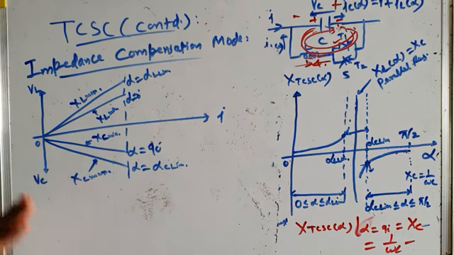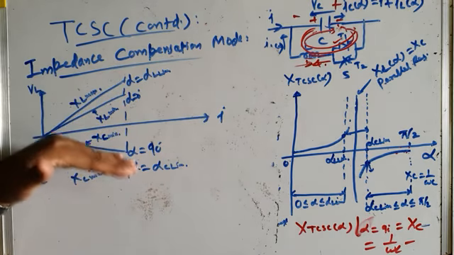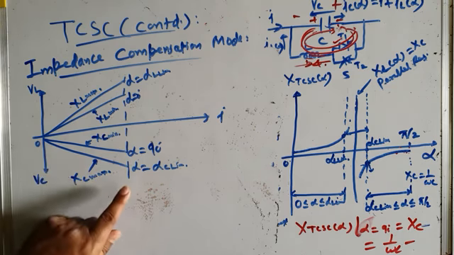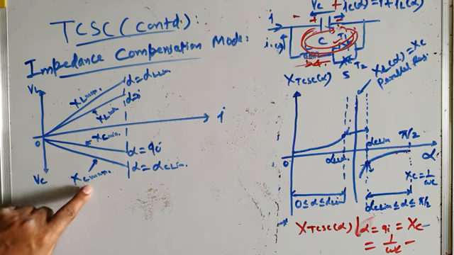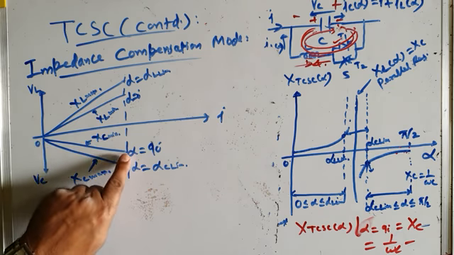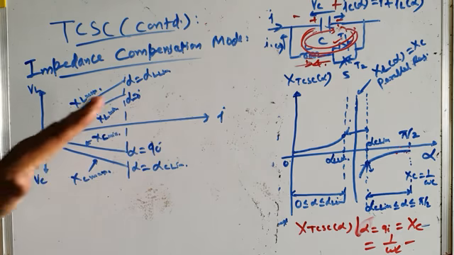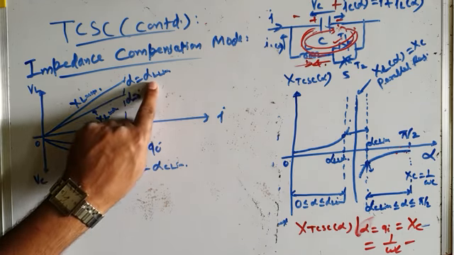So this shows how you can vary the impedance, whether you are operating your TCSC in the inductive region or in the capacitive region. By alpha control, you can have different capacitive or inductive impedances. So for example, in the capacitive region, you can vary the capacitive reactance from Xc min to Xc max if you change the delay angle from 90 degrees to alpha C lim. Similarly, in the inductive mode of operation, you can change your inductive reactance from XL min to XL max by changing the delay angle from 0 degree to alpha L lim.